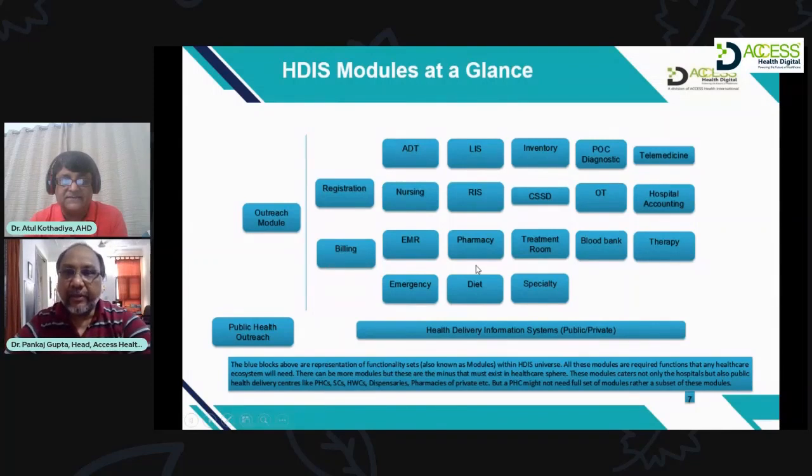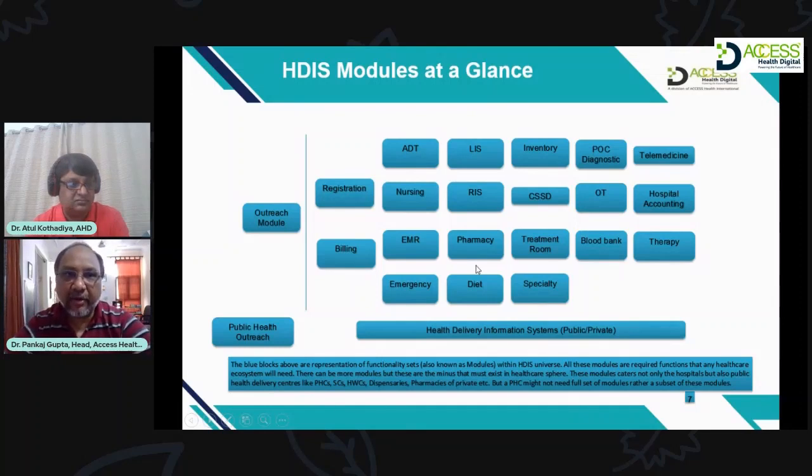Sure, Dr. Atul. So inventory, the entire supply chain management, starts from the time when any material, any drug, consumable, durable, enters into the hospital to the time it gets used. Let's take the example of drugs.